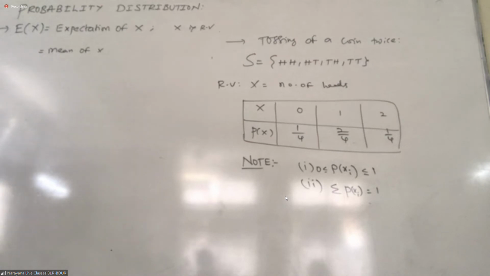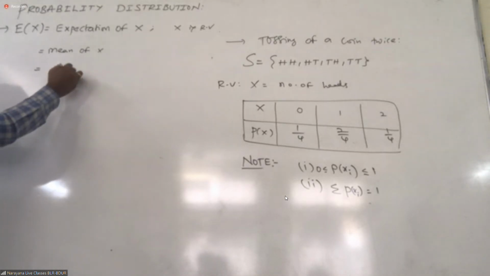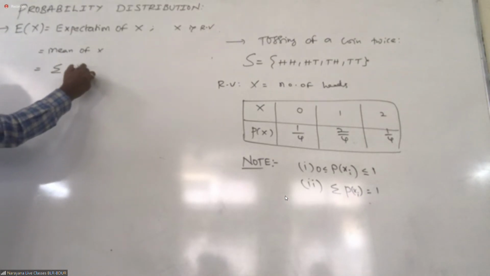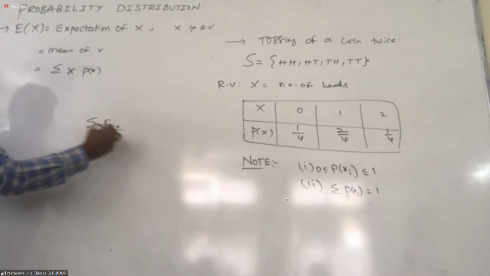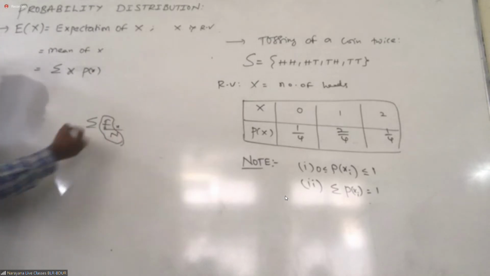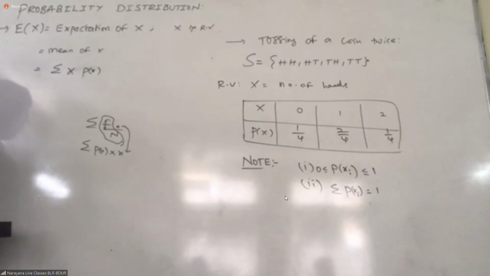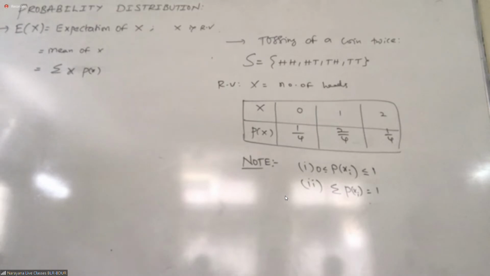In statistics, what is the mean? Sigma fx by n. Now what is the mean formula here? Sigma x into p of x. Do you understand, students? In statistics, you have written sigma fx by n. Correct or not? What is this f by n? I am asking: probability, right? So sigma of probability of that x into that x. Got it? So what is the expectation? Expectation is nothing but mean.